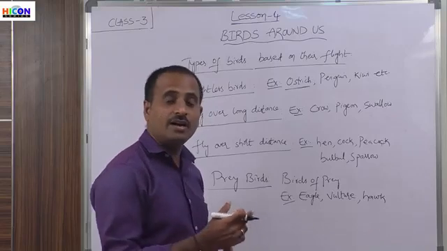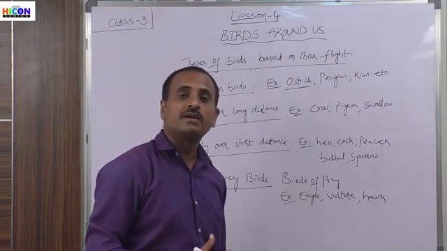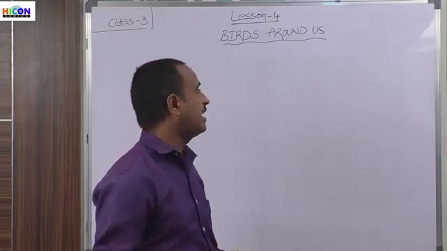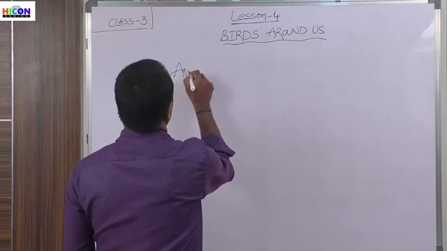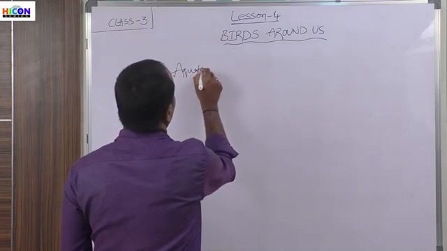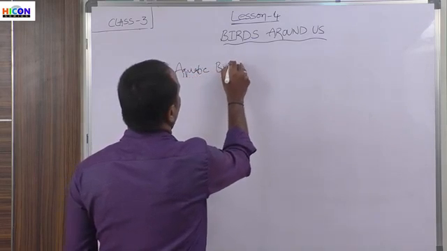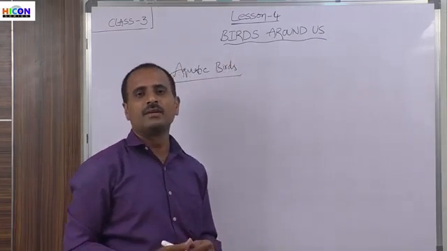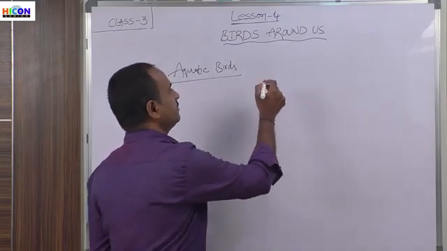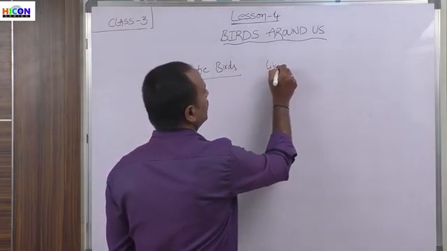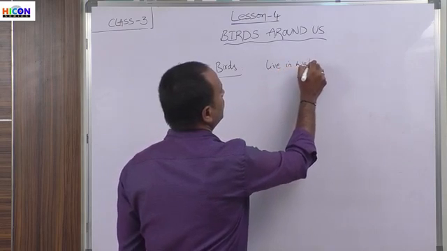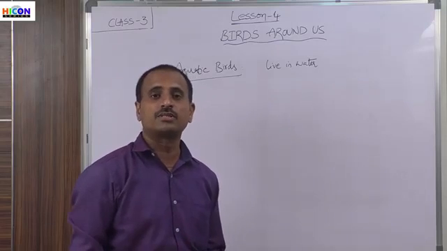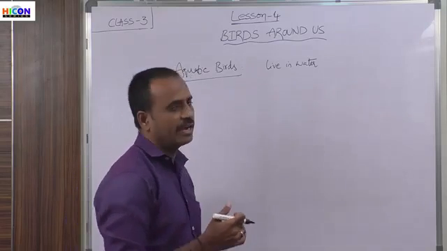And there is another type of birds, that is aquatic birds. So children, what is the next type of birds? That is aquatic birds. So what are aquatic birds? Children, the word aqua means water. So birds which live in water are called aquatic birds. Some birds can live in water, and those birds are called aquatic birds.